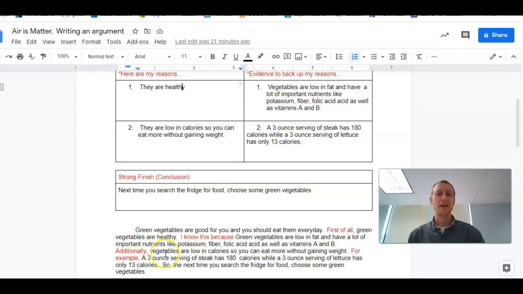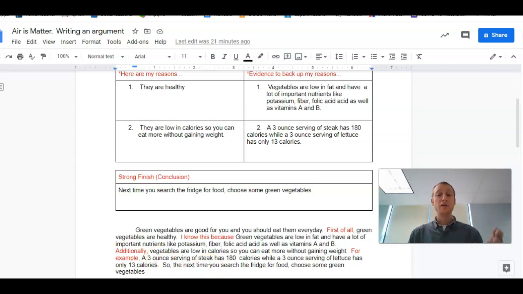Additionally, you could also say next or another reason, right? But I chose to say additionally. Additionally, vegetables are low in calories, so you can eat more of them without gaining weight. There's my reason. Now I gotta connect it to my evidence. For example, right? Here's my reason. For example, a 3-ounce serving of steak has 180 calories, while a 3-ounce serving of lettuce has only 13 calories. And now I'm moving on to my conclusion. So, the next time you search the fridge for food, choose some green vegetables.